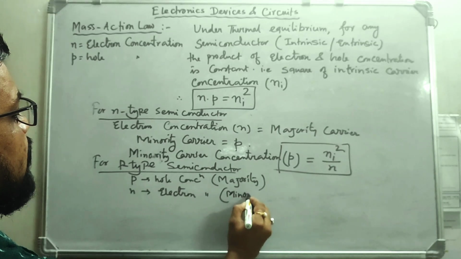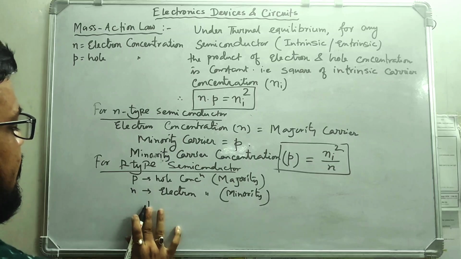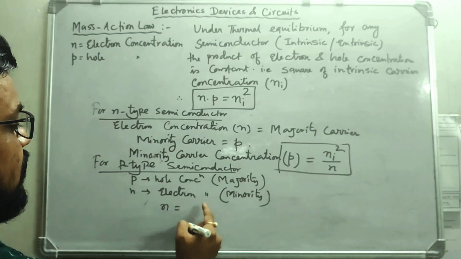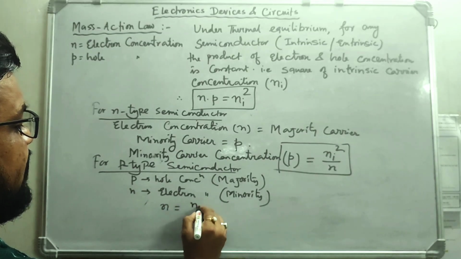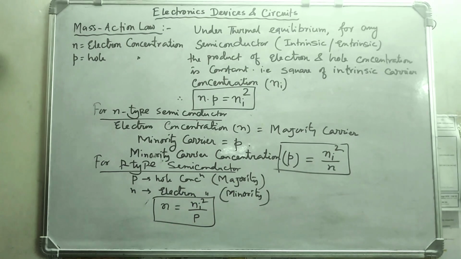So here n, the minority carrier concentration, has the same formula, Ni square by p, just opposite of that, right?